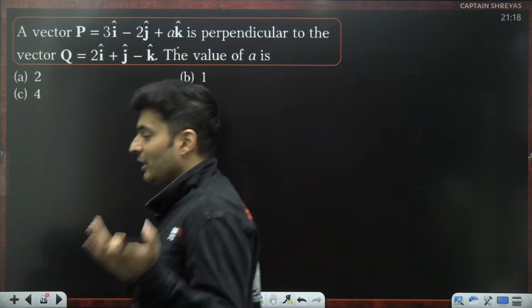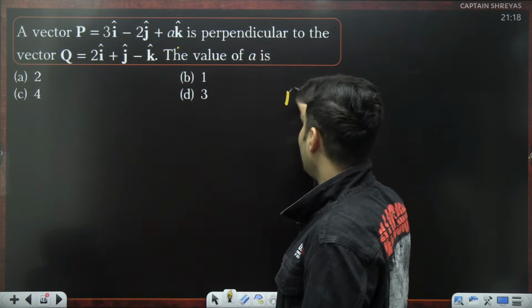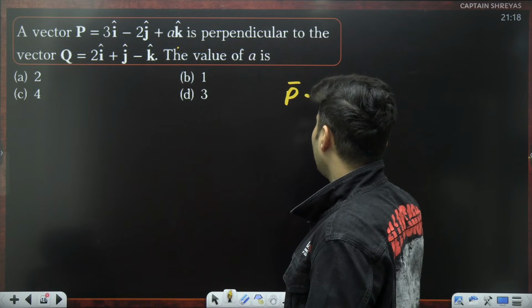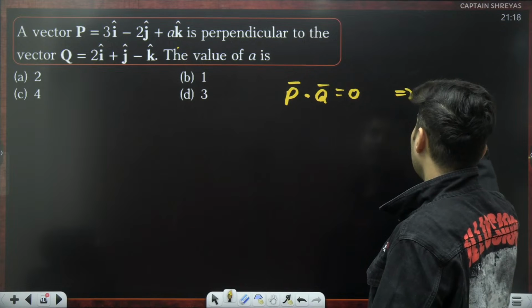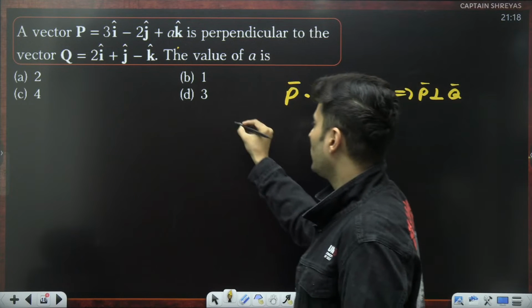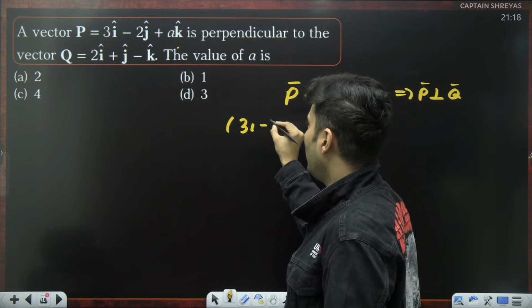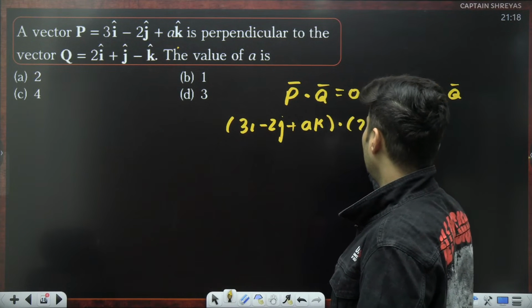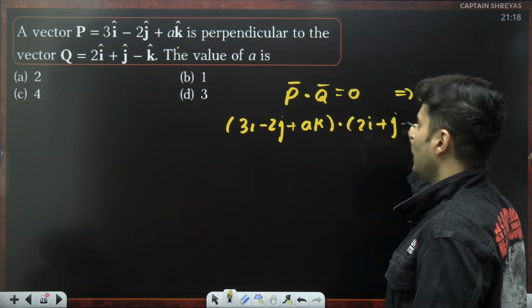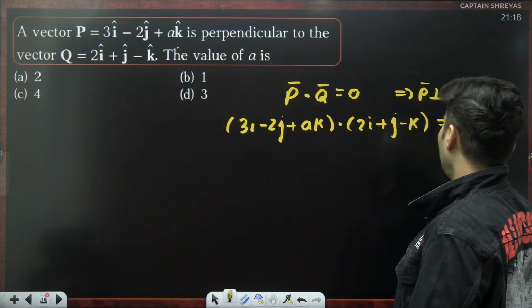Maybe you might remember it from the dot product. Exactly. P vector dot Q vector, if it is 0, then it implies P vector is perpendicular to Q vector. So take the dot product of 3i minus 2j plus ak with 2i plus j minus k, which is equal to 0.